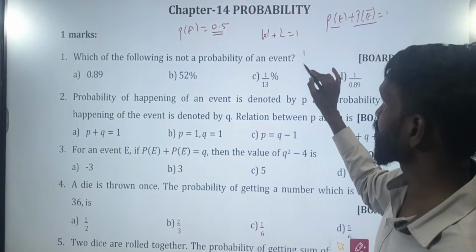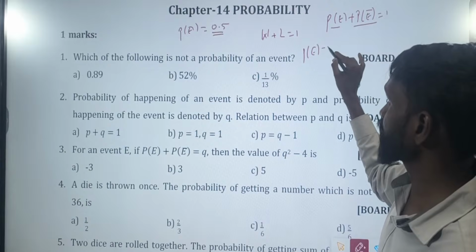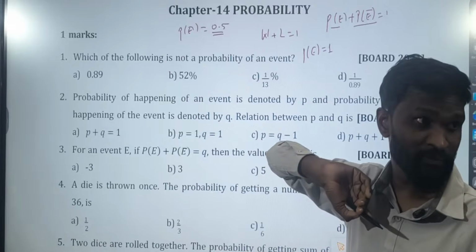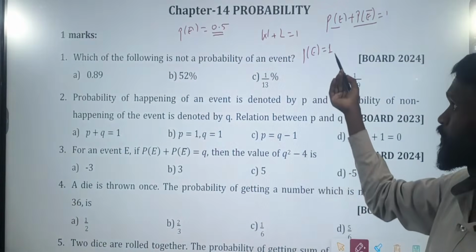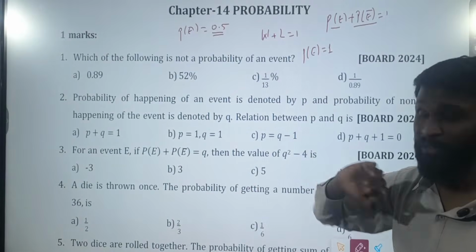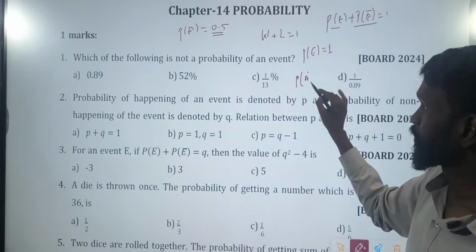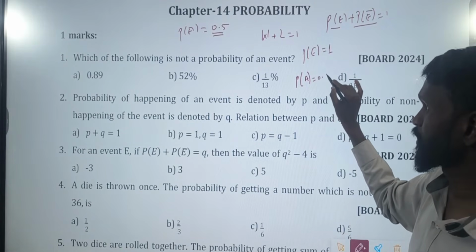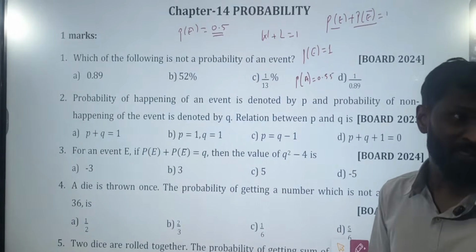The probability that you will get 80 out of 80 in board exam is 1. What does it mean? It is a sure event. Therefore, there is no question of losing. The probability that you have prepared for your exam is 0.55.